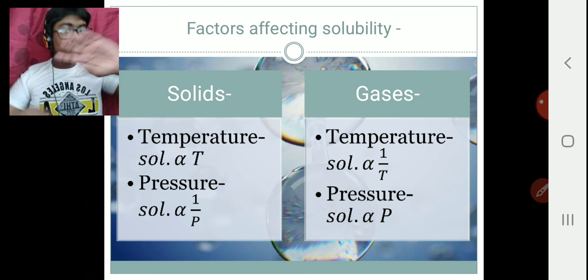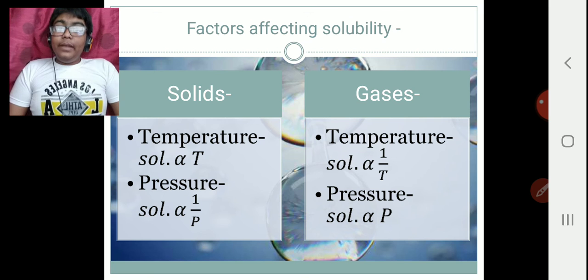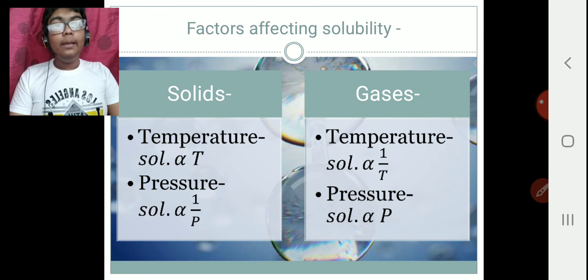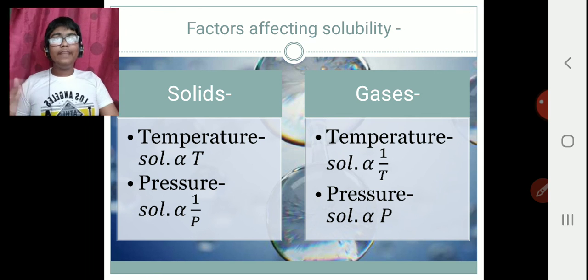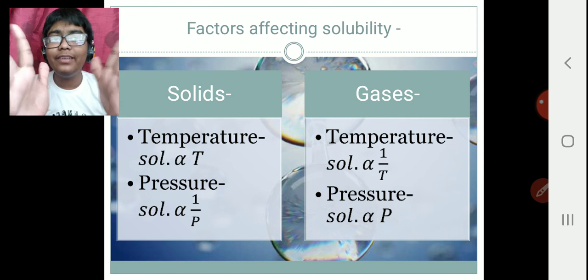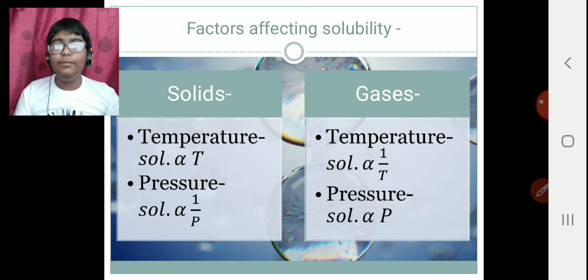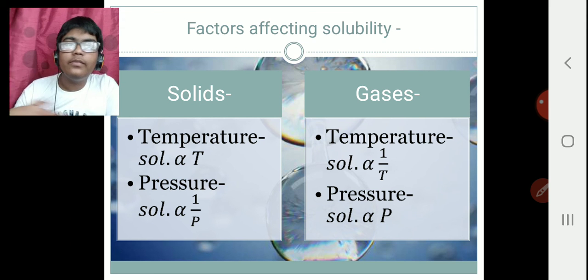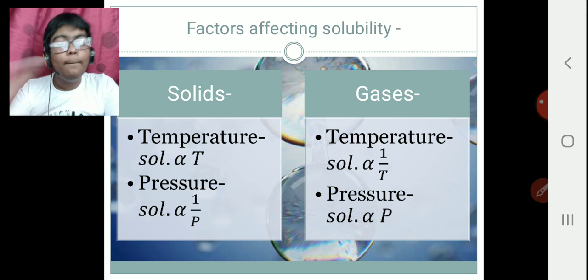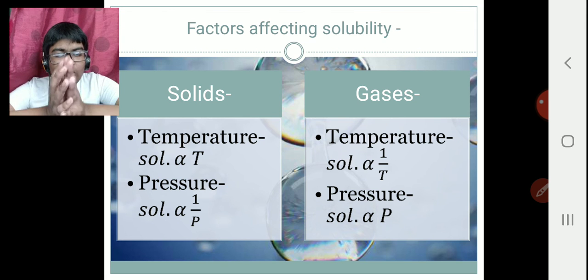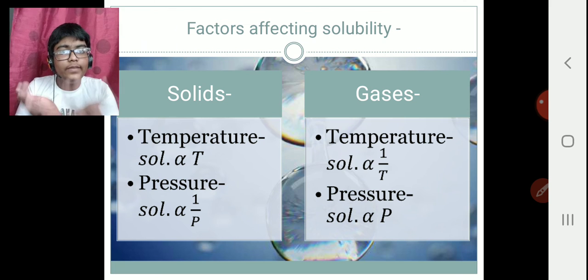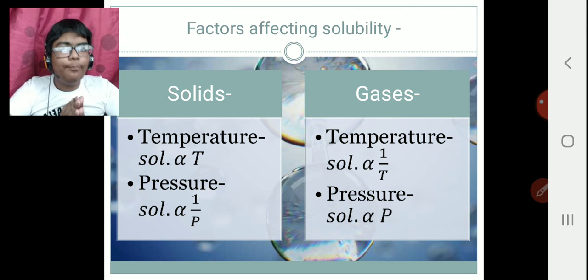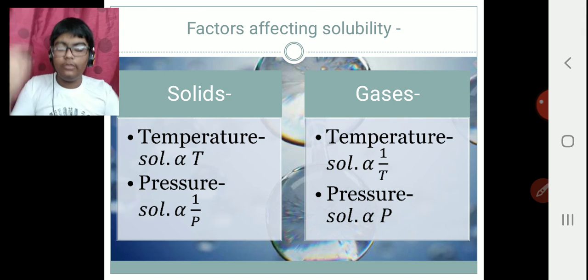While in gases it is completely opposite. Temperature increases, solubility decreases, while pressure increases, solubility increases. That is because gases are very loosely packed. So if the temperature is increasing, the gas will actually move out, and the solute which is there will not actually dissolve in it. That is a problem. Therefore, solubility is very less at high temperature in gases. But under pressure, the molecules of gas and molecules of solute are packed together, and then they actually get dissolved. So therefore, it is different.